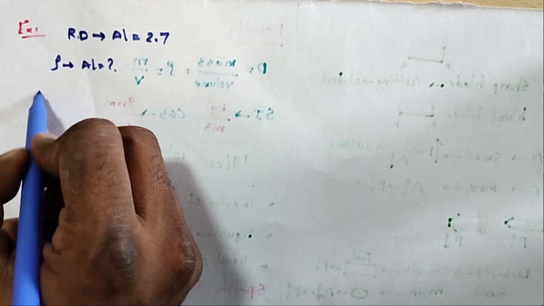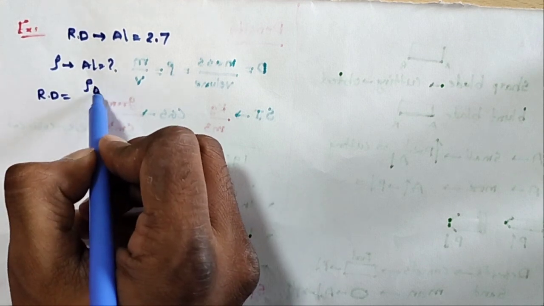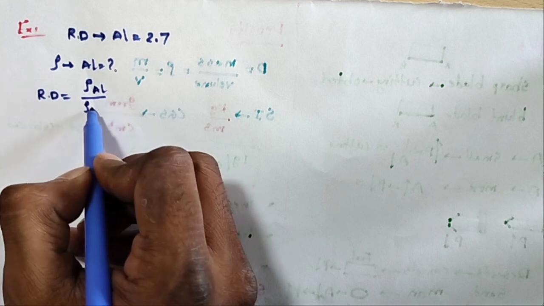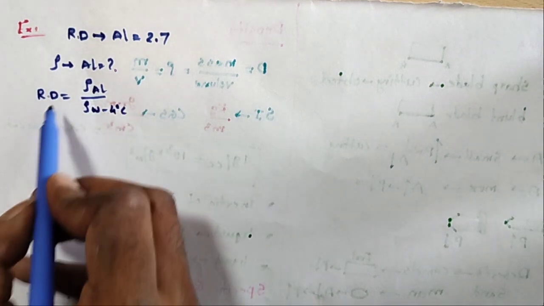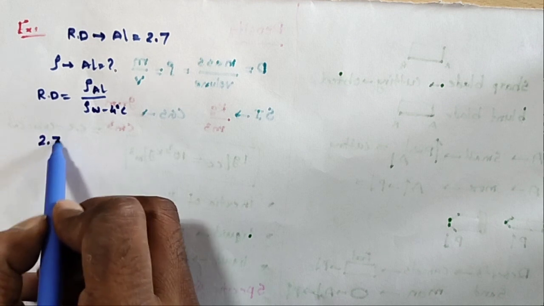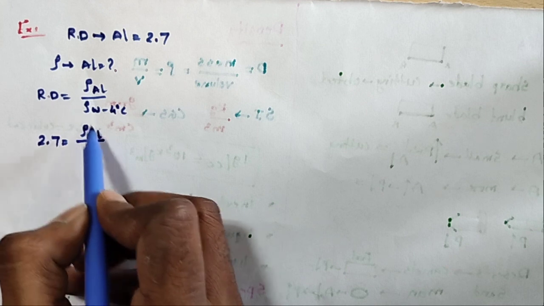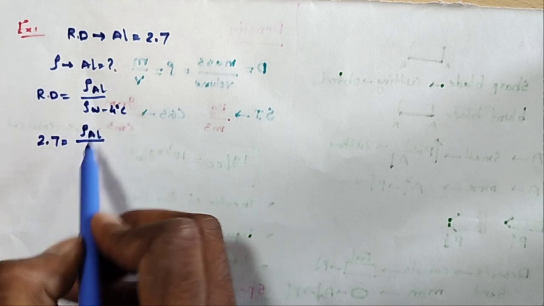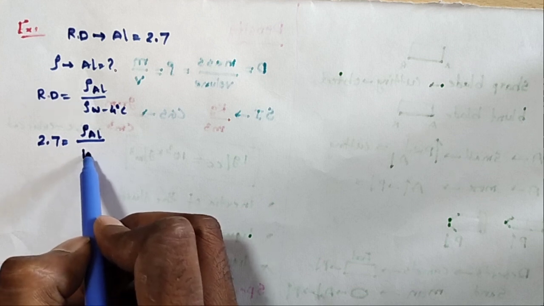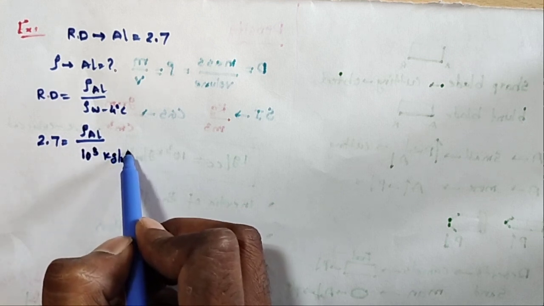So relative density is equal to rho aluminium by rho water, the density at 4 degrees C. So relative density 2.7 is given, and the substance's density I don't know, by rho water. So water at 4 degrees Celsius is 1000, that is 10 cube kg per meter cube.